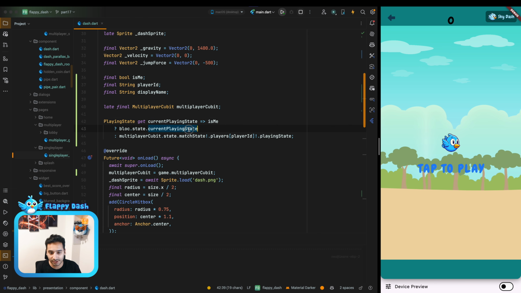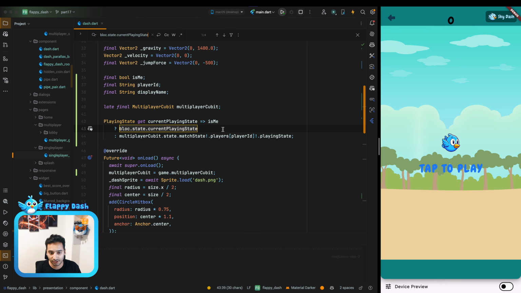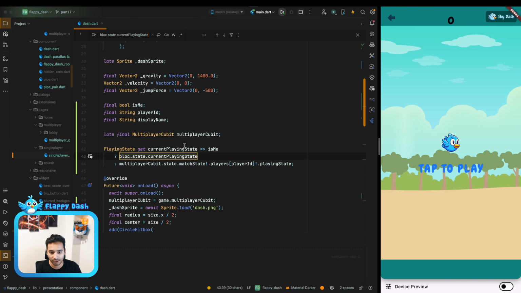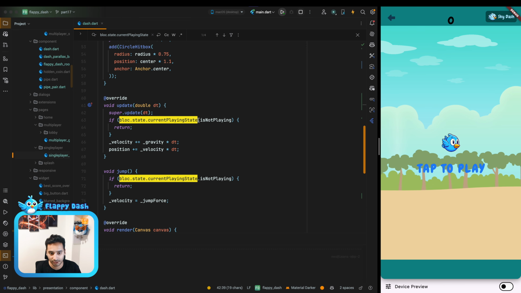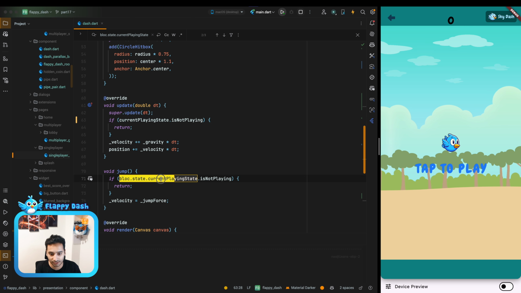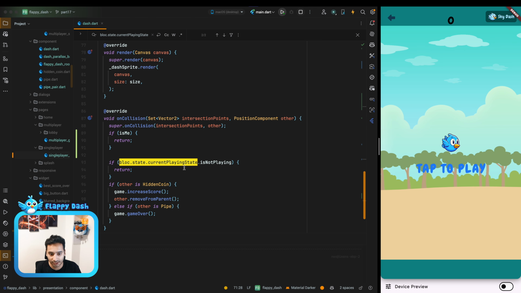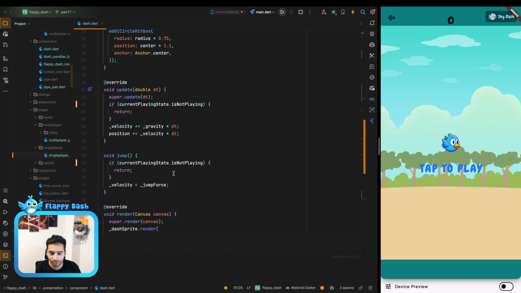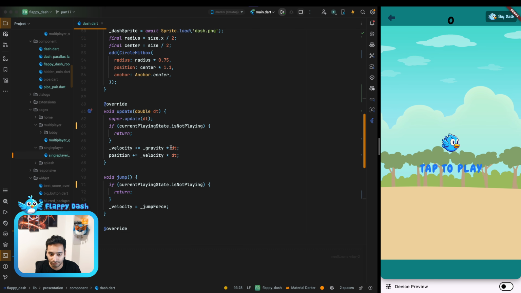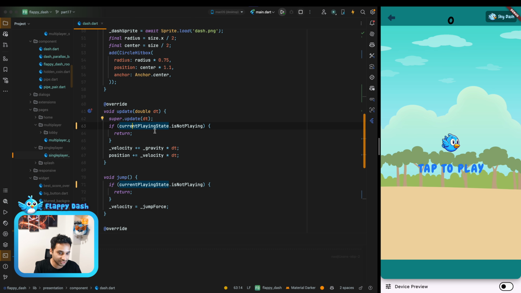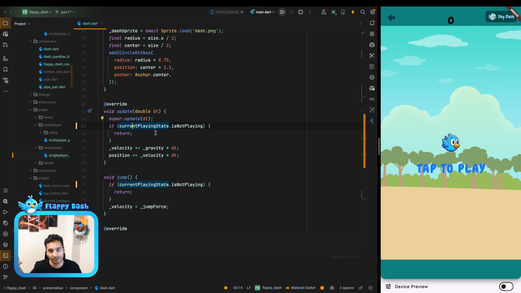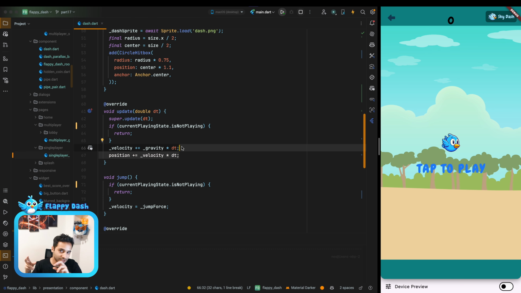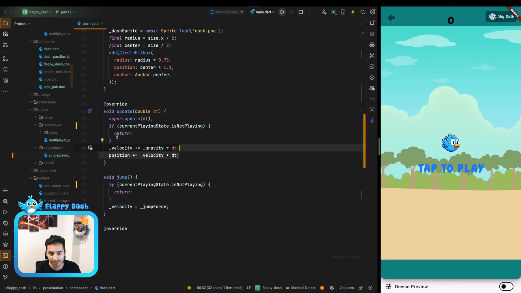And now instead of having this one, for example, here we have 3 times, I'm going to use the other thing that we just created. It's current playing state. And yeah, so now I think we are good to go. For example, if the other dash is not playing, for example, it is in game over or it is in idle, we don't move it. Otherwise, we just move it like the normal dashes that are moving.